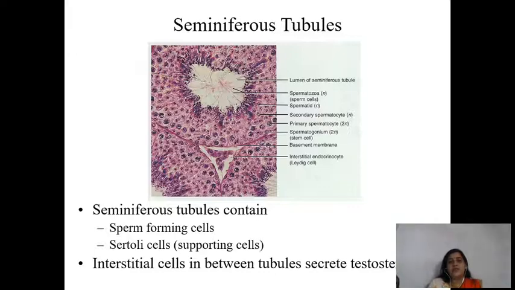sperm nutrition, and they also form the blood testis barrier, which provides an immunological barrier to the growing spermatozoa. And within the lumen of the seminiferous tubules we can visualize the different stages of growing spermatocytes.